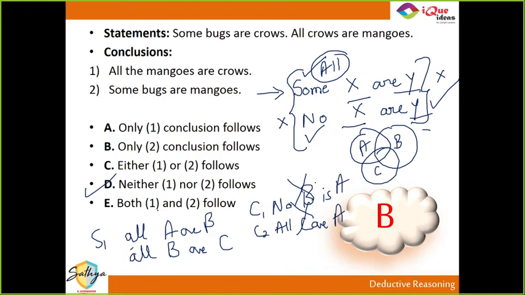Can you say no A is C? No. Simultaneously false ho gaye. So all and no ka combination nahi ho sakta. Look at this diagram which I have made. Yahan pe all A are C bhi galat hai, no A is C bhi galat hai. To ye neither ka case ho gaya.